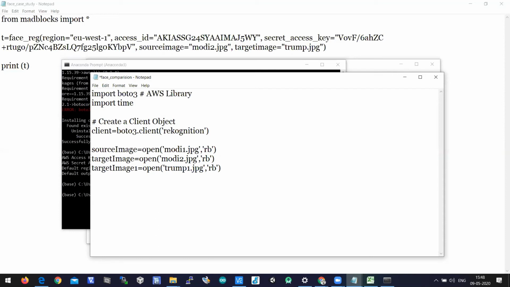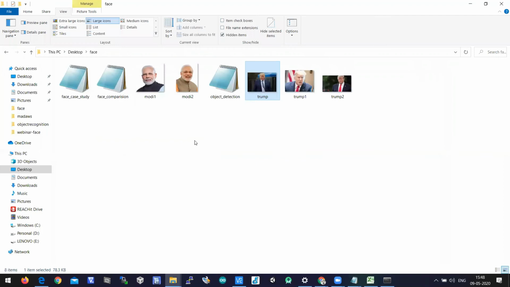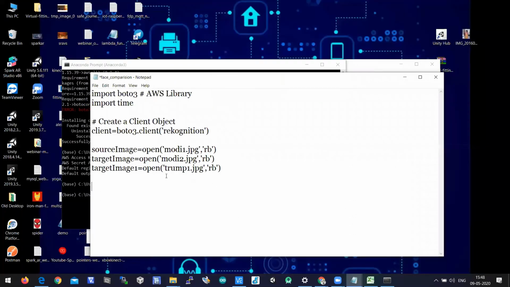Here we are taking three files: first modi1.jpg, second modi2.jpg, third trump1.jpg. They are the image files available in the face folder, and we are opening the files with read binary.